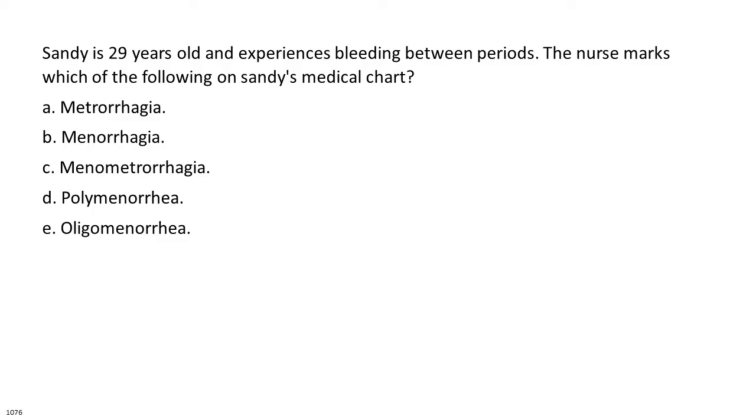Sandy is 29 years old and experiences bleeding between periods. The nurse marks which of the following on Sandy's medical chart? A. Metorrhagia. B. Menorrhagia. C. Menometrorrhagia. D. Polymenorrhea. E. Oligomenorrhea.